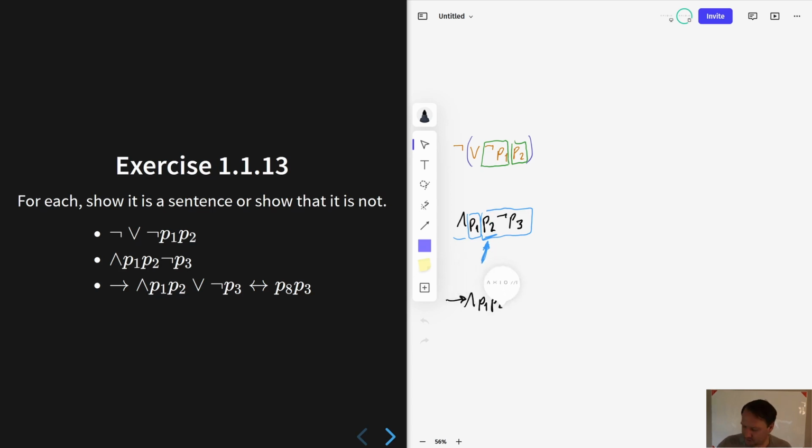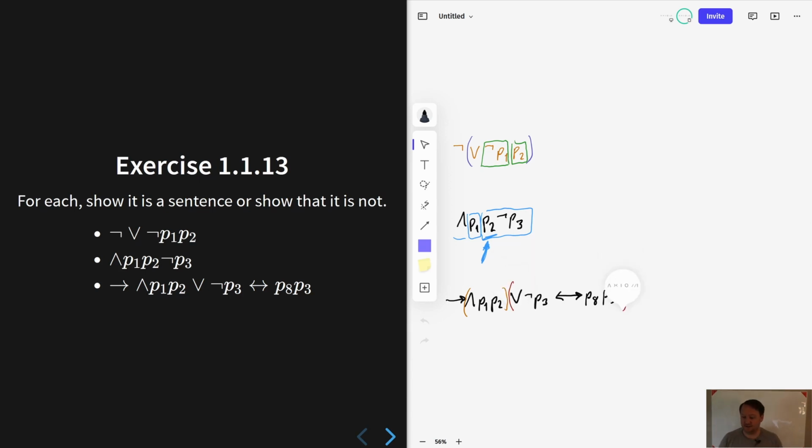Arrow, conjunction, P1, P2, disjunction, negation P3, biconditional P8. The arrow that leads the entire thing must be followed by a sentence and then another sentence. So we need to start here and close this paren at the end of some sentence. Can we stop at the conjunction? No. Can we stop at P1? No. Can we stop at P2 or just after P2? Yes. That's a sentence, somewhat obviously. So we have the first sentence in the conditional. Now let's find the second sentence.